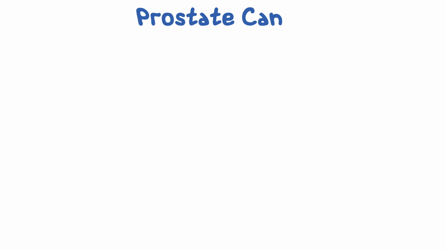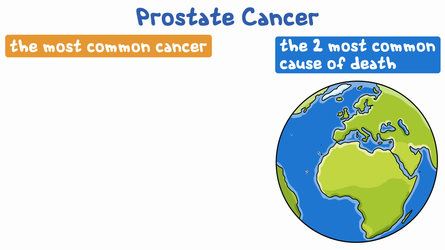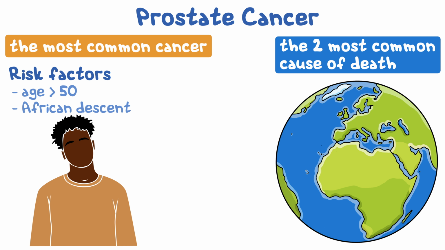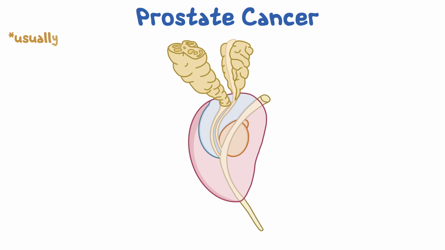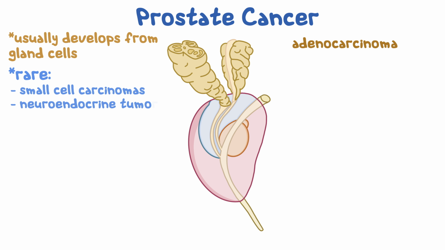Alright, let's get into the next prostate disorder, prostate cancer. This is the most common cancer and the second most common cause of cancer deaths in males. Risk factors include age older than 50 and if the person is of African descent. Prostate cancer usually develops from gland cells and is called adenocarcinoma. Other prostate cancers are rare but can include small cell carcinomas, neuroendocrine tumors, transitional cell carcinomas, and sarcomas.